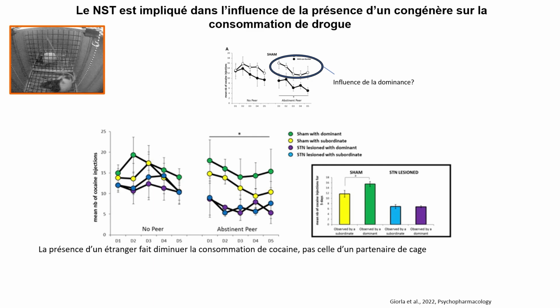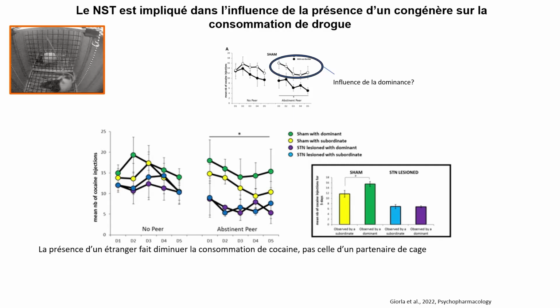The yellow dots correspond to the dominating rats, seeing the dominated rat on the other side of the grid. And here the cocaine consumption will decrease. If we remove the subthalamic nucleus, we see an even more drastic decrease in cocaine consumption, and that consumption is not dependent on the dominance relationship.